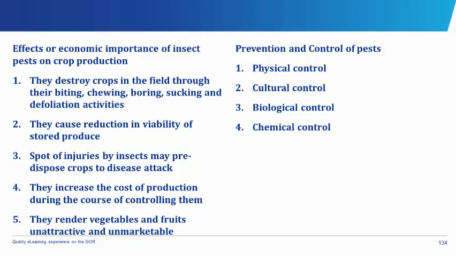practices, especially in cotton. Under the biological control, this involves the introduction of natural enemies of pests to control or keep the pest population under control. Such enemies eat up or feed on these pests, thereby reducing the population of the pest. Chemical control. This involves the use of chemicals called pesticides to control pests of crop plants.